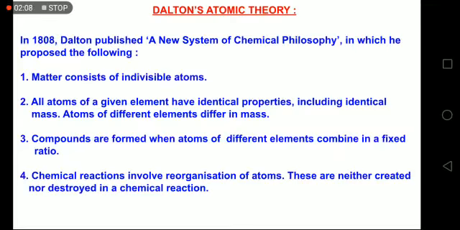The first two, the first matter consists of indivisible atoms. It does not hold any importance now. This is saying that atom is indivisible. If atom is indivisible, then how can we talk about even smaller particles present inside the atom? That means it is no more indivisible. And the second point is all atoms of a given element have identical properties. Okay, correct. Including identical mass. And atoms of different elements differ in mass.